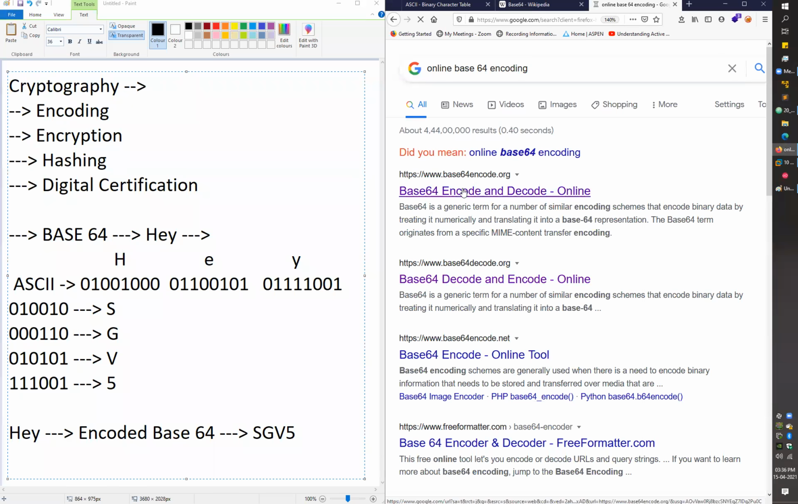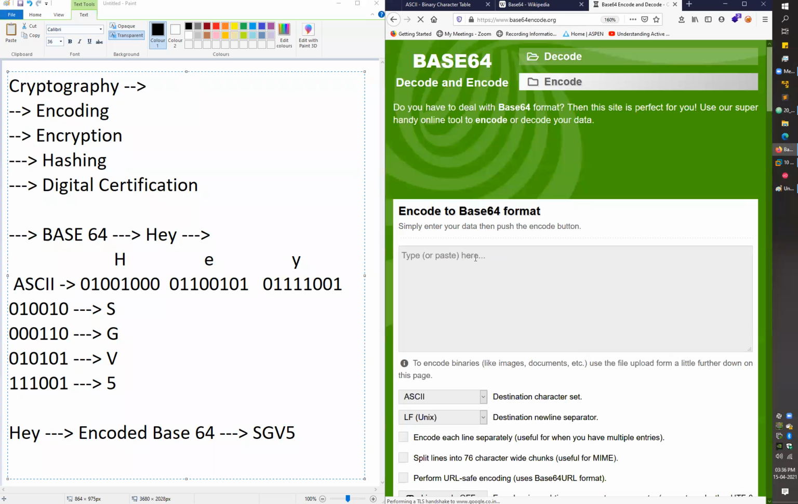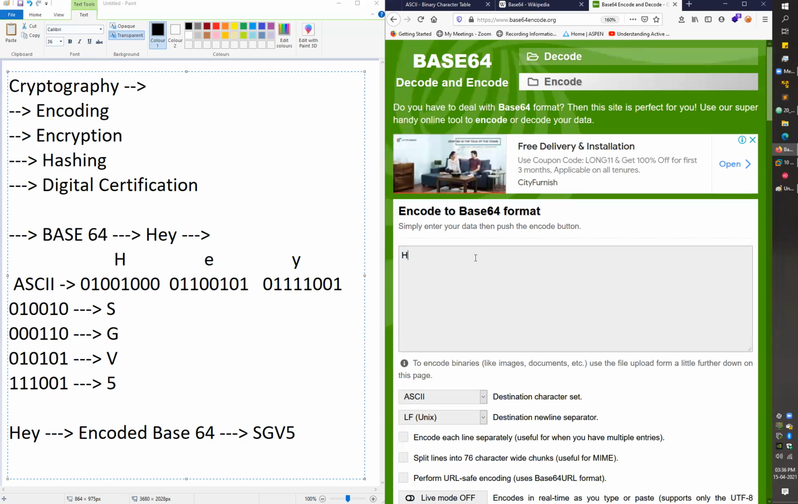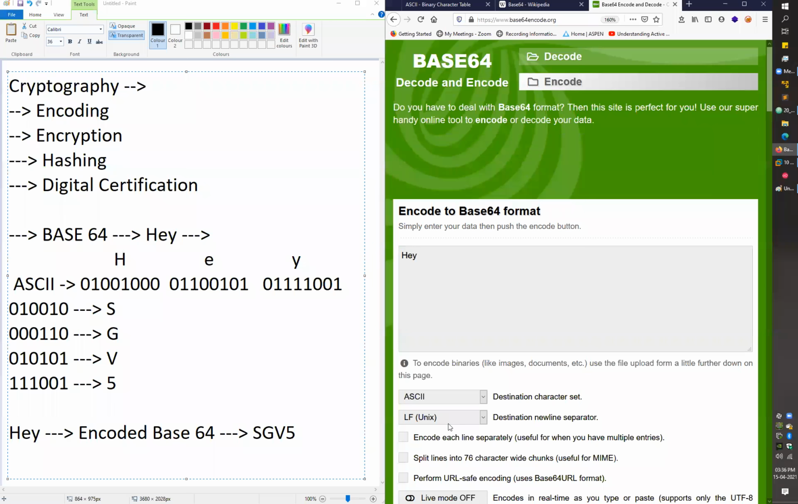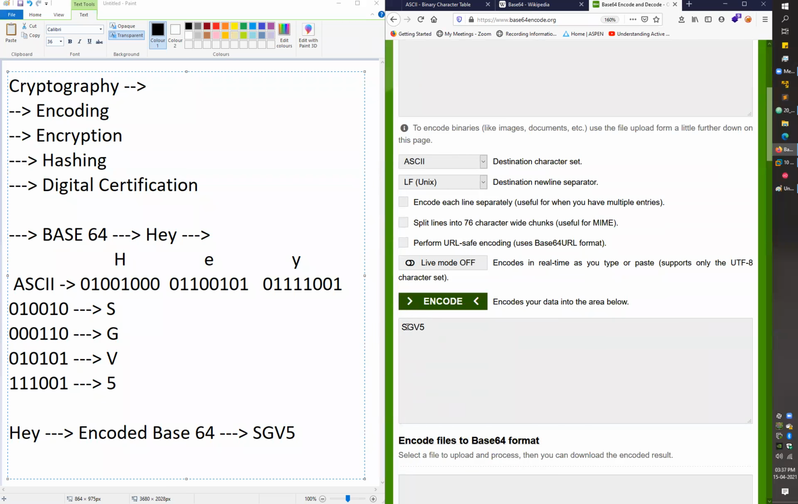And let's go with the first link, base64encode.org. If I just write my message here, HEY, again, small letters and capital letters have different ASCII values, right? If you use a capital Y here, or a small h here, this will completely change the output, right? So you have to be specific for the input. So if I write my message, hey, and then go with the encoding, I can see my output SGV5.